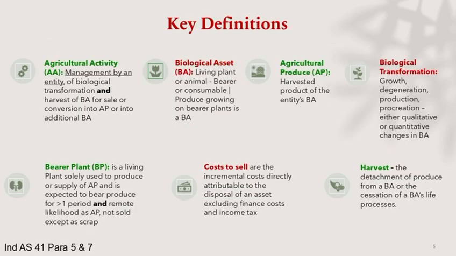What are the core concepts we need to understand? Agricultural activity means managing biological transformation, helping plants and animals grow. Biological assets are living plants or animals. Agricultural produce is the harvested output. Bearer plants produce agricultural produce over multiple periods and are not sold except as scrap. These definitions help entities classify assets correctly before applying the standard.